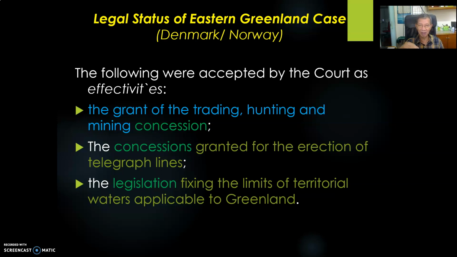The government grants foreigners or foreign companies any trading, hunting, or mining concession. What type of act is this? This is very clearly an executive act. And the concessions granted for the erection of telegraph lines. Foreign companies are granted concessions to erect telegraphic lines in the territory. So what type of act is this?